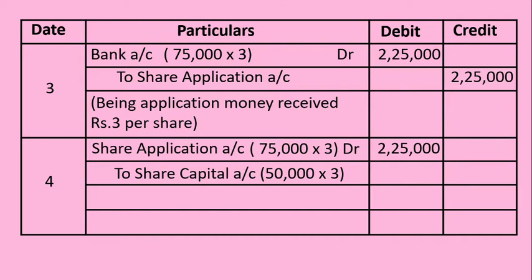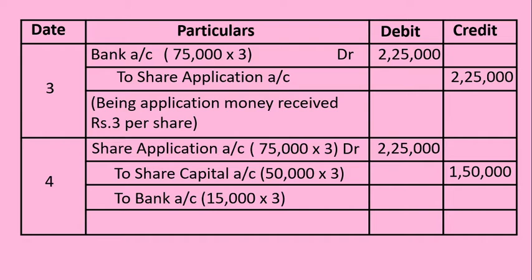To share capital account is to be credited. It is to be credited with 50,000 into 3 as 1,50,000. 50,000 is nothing but the number of shares available or number of shares offered to the general public. 3 rupees is the per share value which is meant for application stage. So only on 50,000 at rupees 3 can we transfer the amount to share capital account. That is 1,50,000, and to bank account.